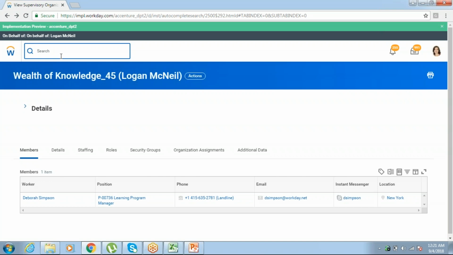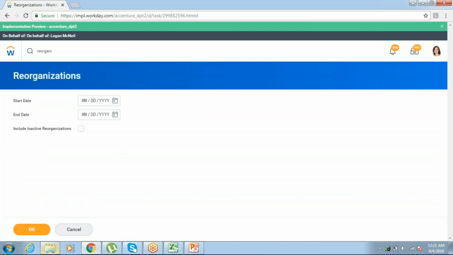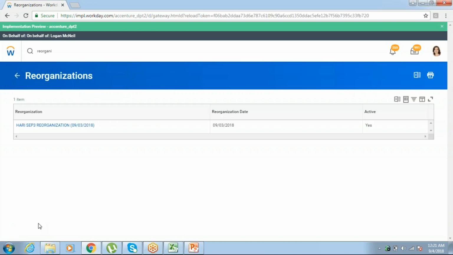If you wanted to view, see, yesterday I viewed reorganization. See, reorganizations, I have a report. So I can view all the reorganizations. You wanted to create a reorganization. You wanted to edit your reorganization. If you click on reorganization, you will get all the reorganizations from starting to ending. I don't want from starting to ending. I'll give my date.